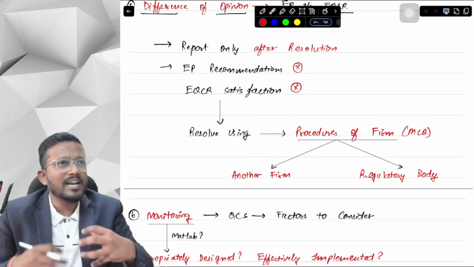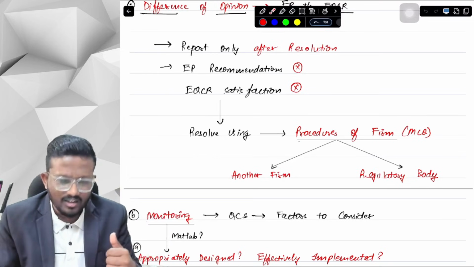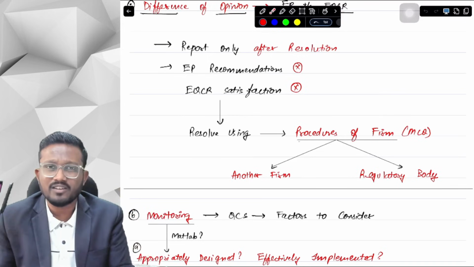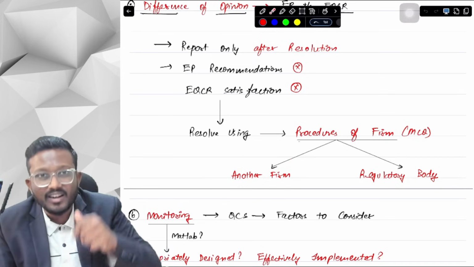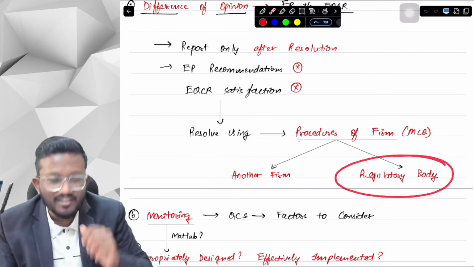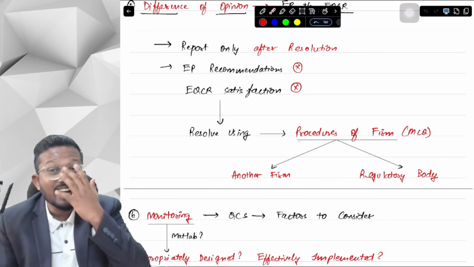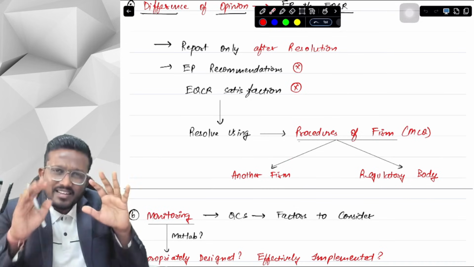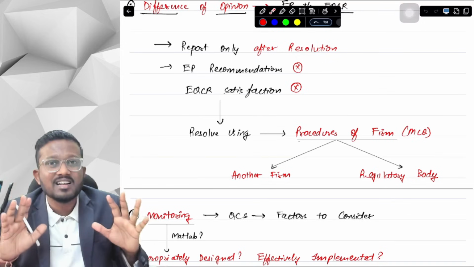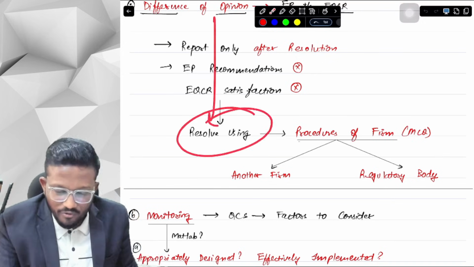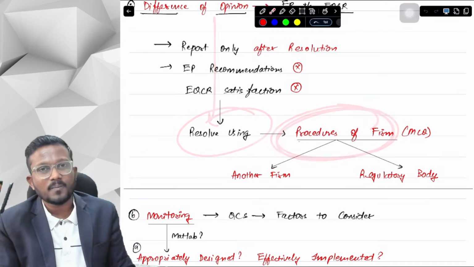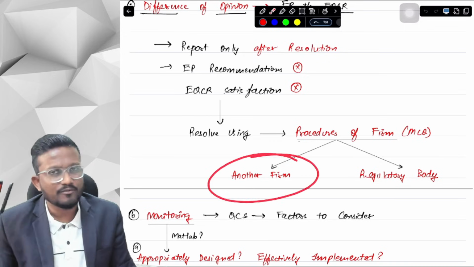So the firm will make procedures. They can establish a procedure in which they can say, okay, you have to consult with another firm, you have to consult with a regulatory body, you have to consult with ICAI, you have to consult with that person. That is dependent on the firm's procedures. But if we are not able to solve the difference of opinion, then we have to follow the firm's procedure, that's for sure.